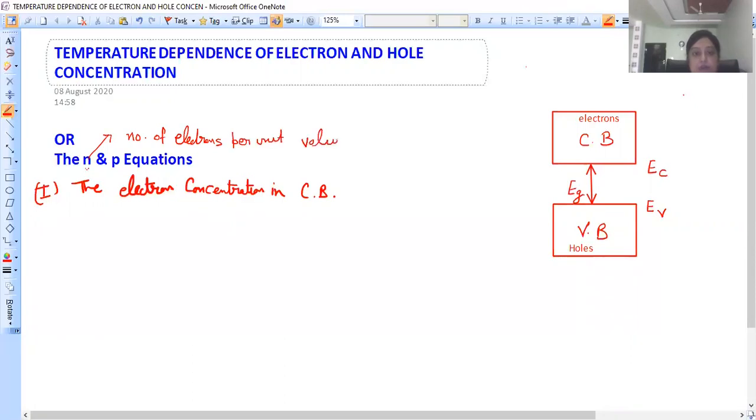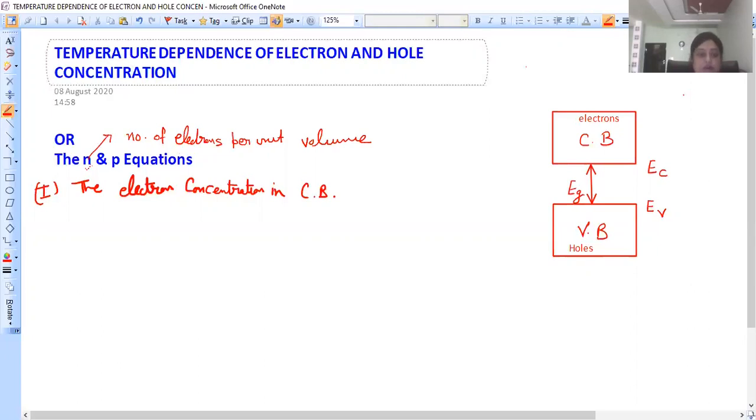Similarly, what is small p? Small p is number density of holes, or we can say hole concentration in valence band, or number of holes per unit volume. So in this article, I am going to derive a relation for small n and small p, or we can say the relation between n and capital T. Capital T means the temperature, that is how this number density varies with temperature. So temperature dependence of electron and hole concentration.